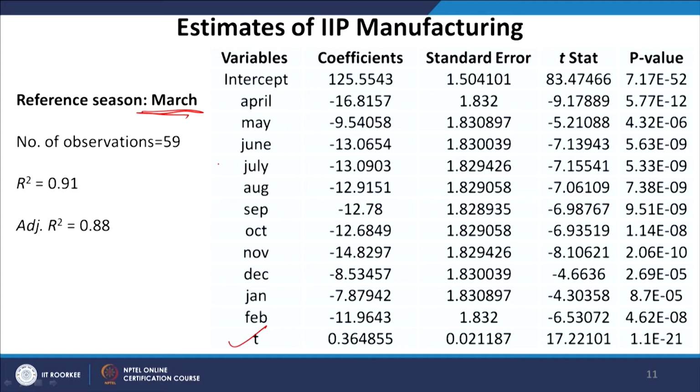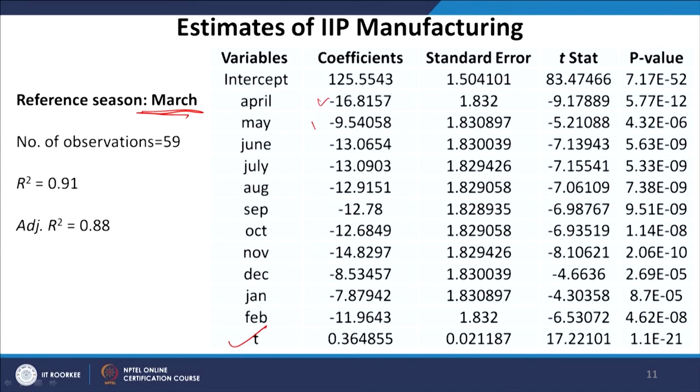So, they are significantly explaining the variations in the original series, that is IIP manufacturing. And since March always has the highest values, with reference to the base period all the months have negative coefficients. All the coefficients are negative because with reference to the base period, the values are all lower, right.